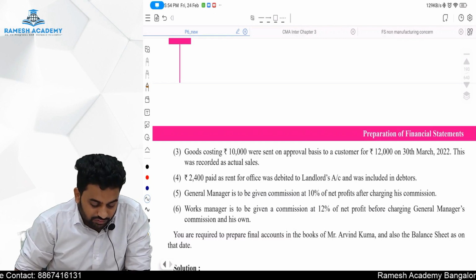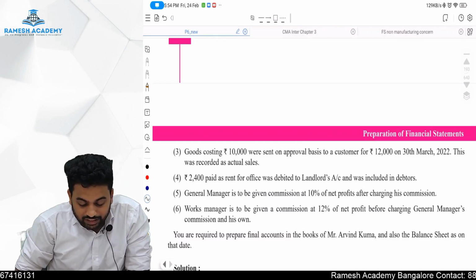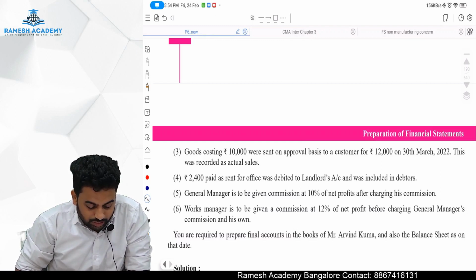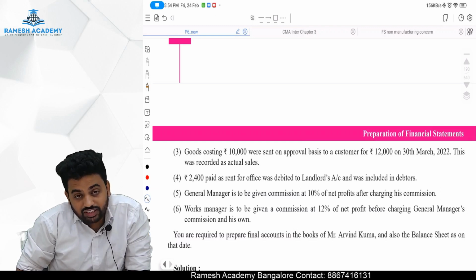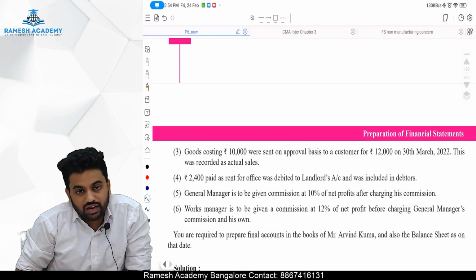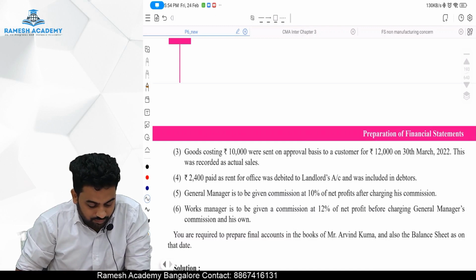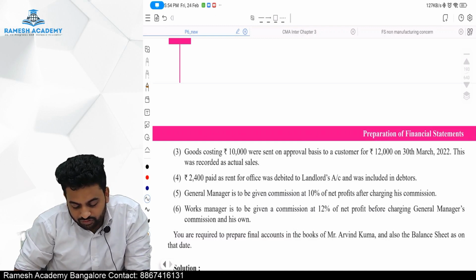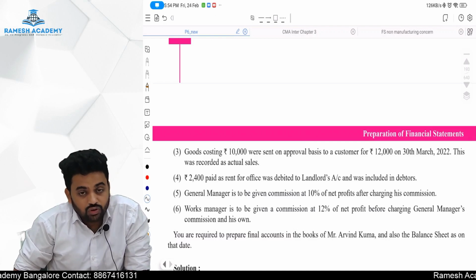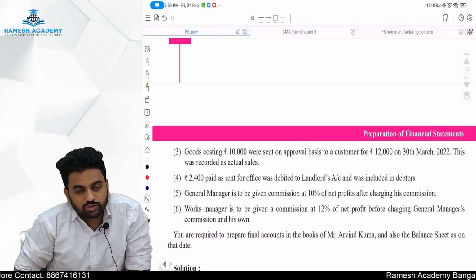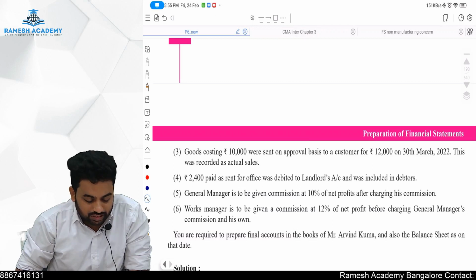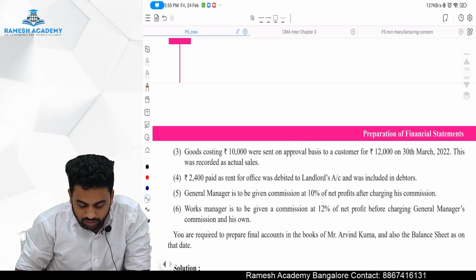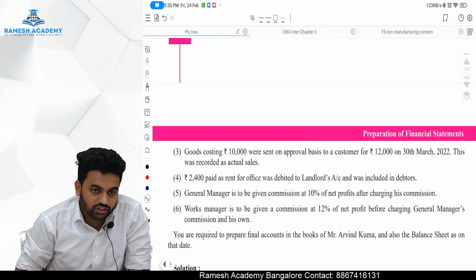2400 paid as rent for an office was debited to the landlord's account and included in the debtors. Okay. General manager is to be given a commission of 10% of net profit after charging his commission. Okay. After charging his commission, it seems fine. Works manager is to be given a commission of 12% of net profit before charging general manager's commission and his own. So he should be given a commission before charging the general manager's commission. Okay. You are required to prepare the final accounts of Mr. Arvinda Kumar and also the balance sheet as on that date.